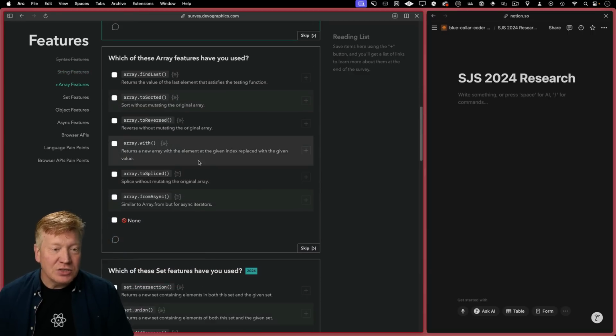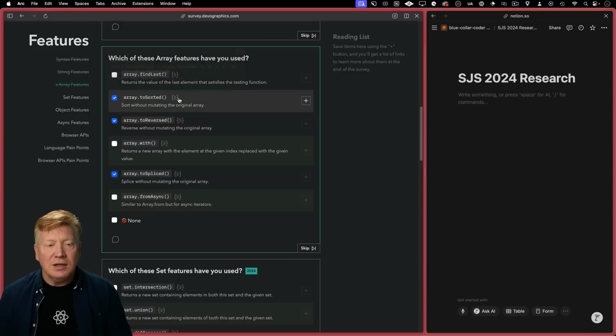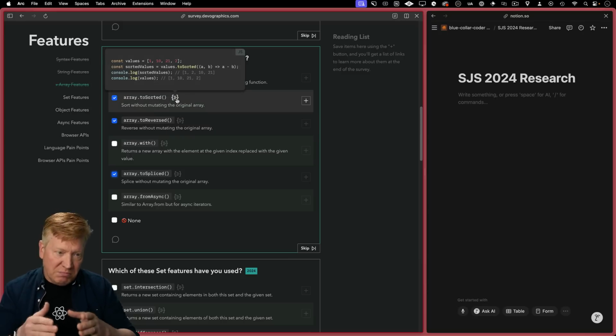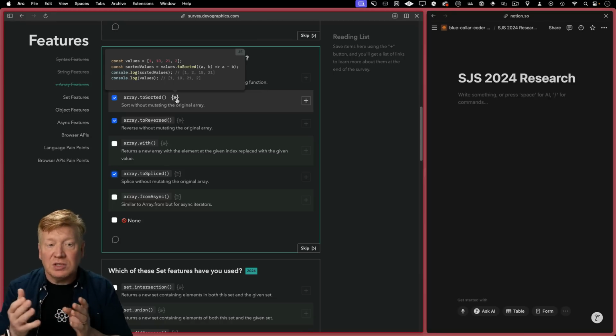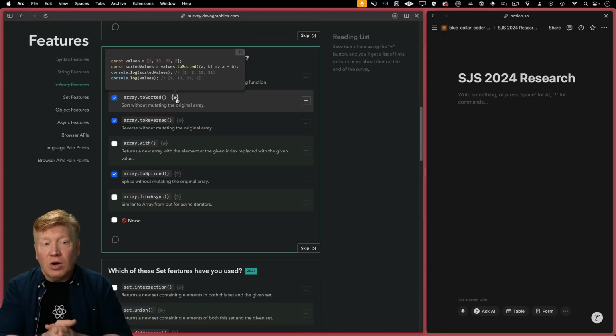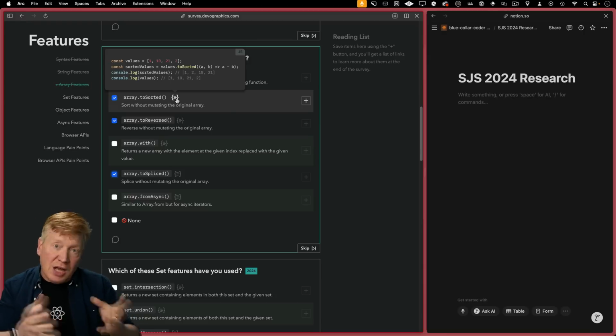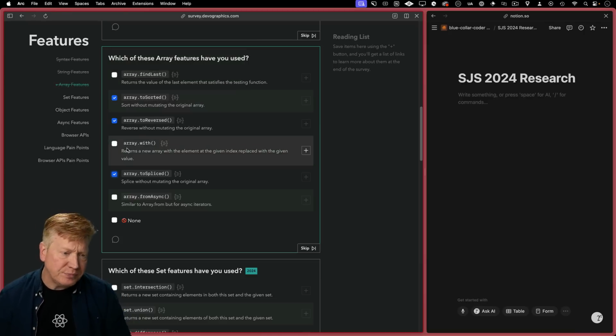Okay. Let's see. So these are really good, actually. So findLast. I don't think I've actually used findLast, not because I don't know it exists, just because I haven't had a need for it. These are great, though, right? toSorted, toReversed, and yeah, toSpliced down there. So this is really good. These are the non-mutation variants of sort goes to toSorted, reverse goes to toReversed, and then splice goes to toSpliced. And the idea is that you're not affecting the original array, you are giving a new array that is a copy of the original with that mutation. So those are really, really good if you want to do FP style programming.